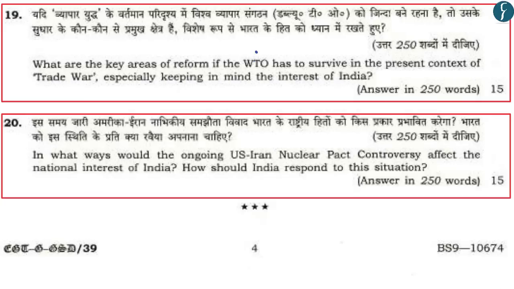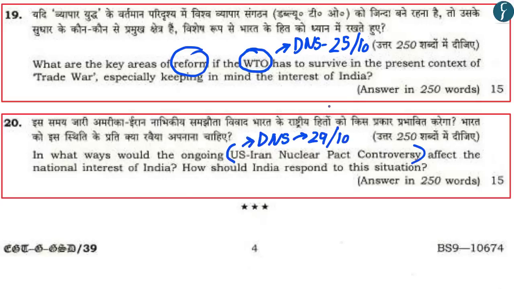The mains discussion on the question on the World Trade Organization and its reform was undertaken in the DNS of 25th of October, and similarly, the mains discussion on the US-Iran nuclear pact controversy was undertaken in the DNS of 29th of October. What you can do is review all of these 4 mains discussion videos and understand how you can prepare for questions that are asked in the subject of international relations, and how DNS, the Focus magazine, and the Quality Improvement Program can help you with this preparation.